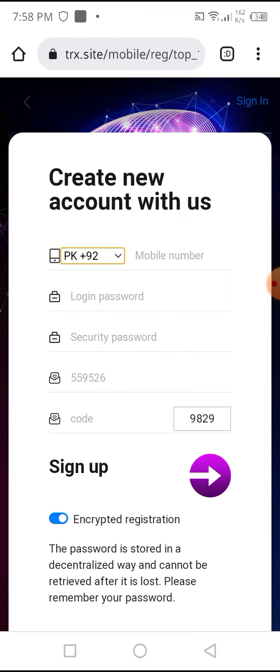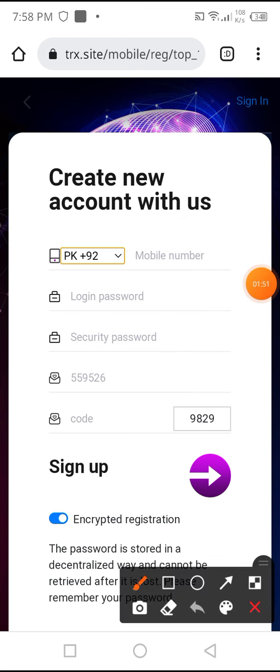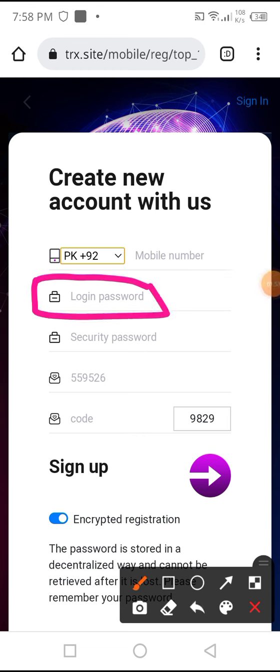This is the registration code, and it is filled in automatically. What is the difference between the login password and the security password? The login password is necessary when you try to log in to the website, and the security password is required when you try to withdraw money from the website. And you can see that this is a captcha.